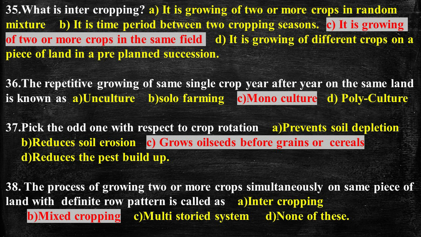Question number 36, the repetitive growing of the same single crop year after year on the same land is known as, and the answer is monoculture.